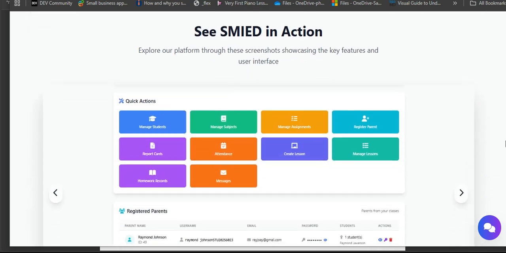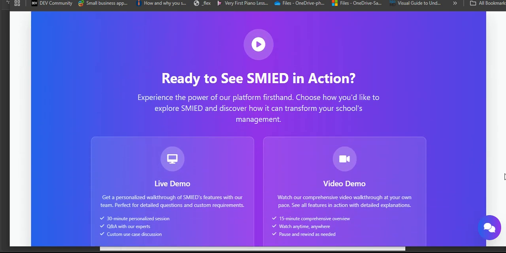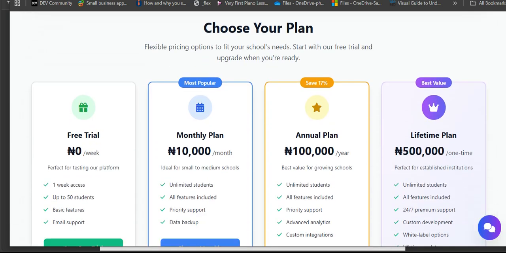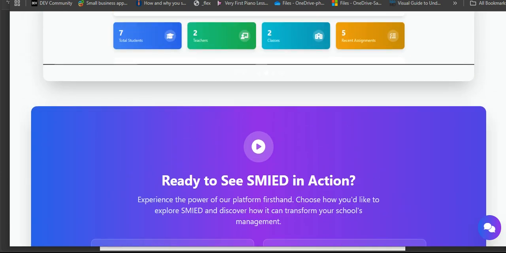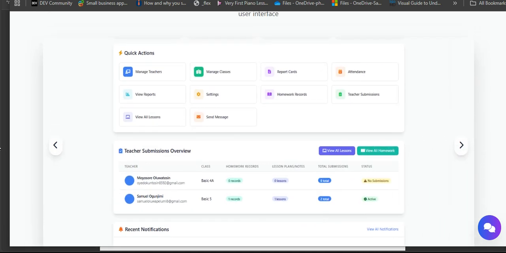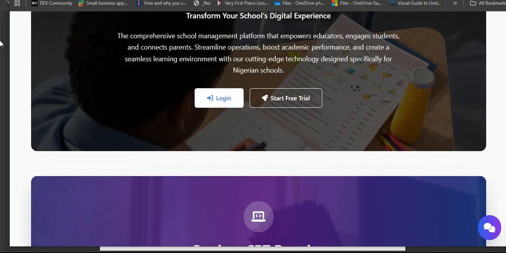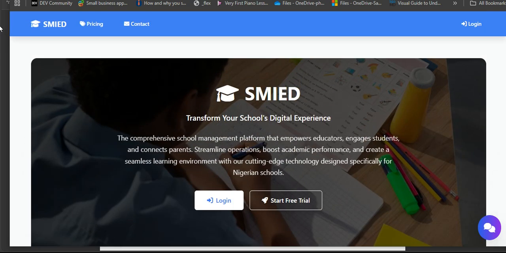I need to announce that the SMIED platform has many more features coming up soon. Part of those features is face tracking attendance, meaning that for a student or teacher to mark attendance, they don't need anything to scan.